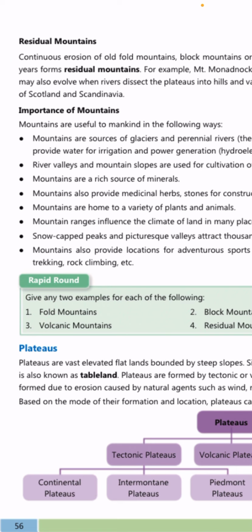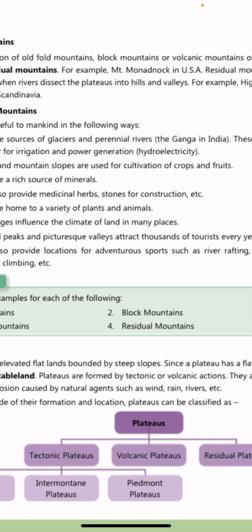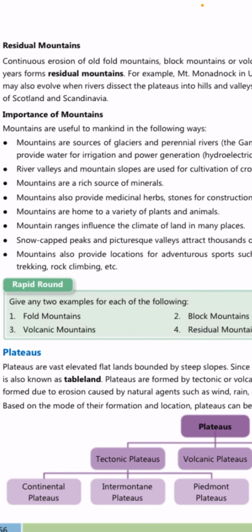So mountains एक source मिल जाता है हमें to get the minerals, right? Mountains also provide medicinal herbs, stones for construction sector. So for construction we get a lot of different kinds of stones from mountains. We get on the mountains different herbs, different medicines, different plants which can be used as medicines.